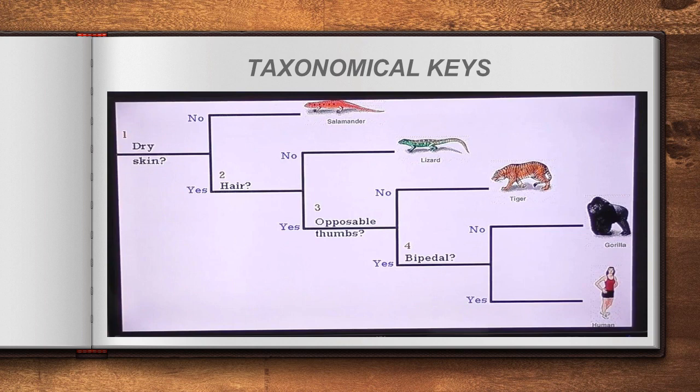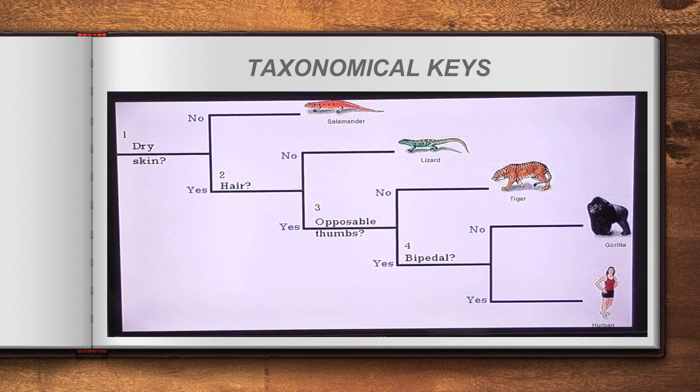Then we will be moving closer to that animal, right? Okay, and the next question is whether it has an opposable thumb. The thumb is whether it is in the opposite direction to the fingers. Okay, of course our answer is yes. And the next question is whether it is bipedal, means whether this animal is walking with two legs. So we are answering no.